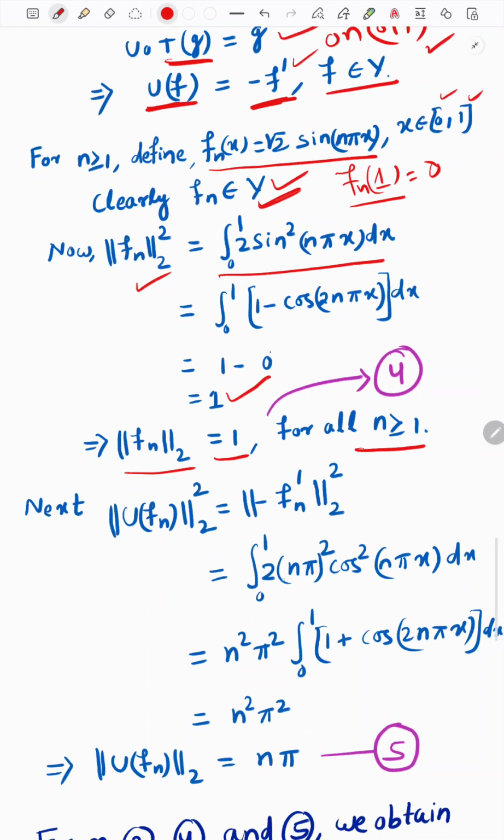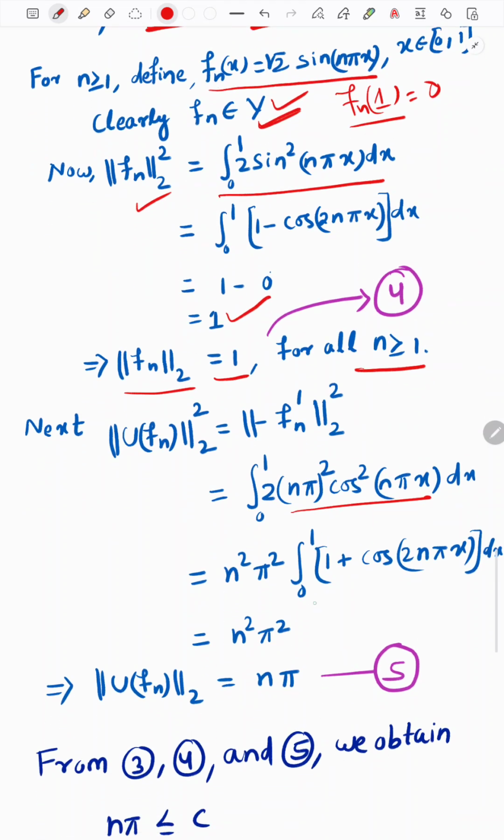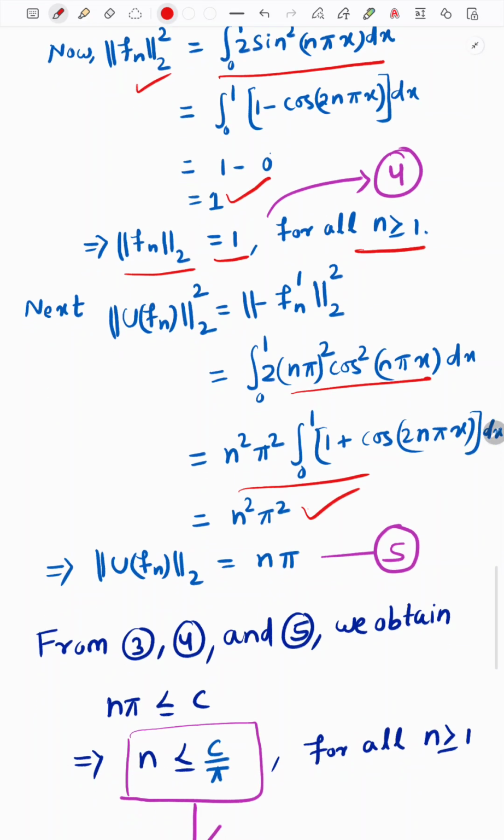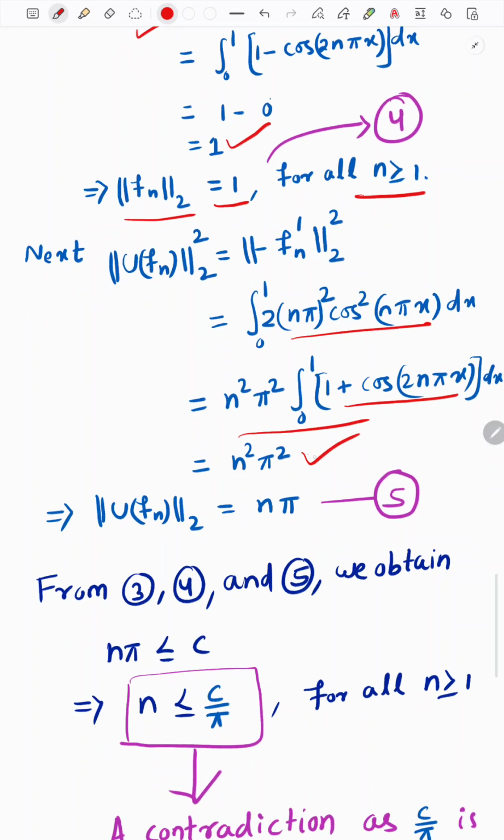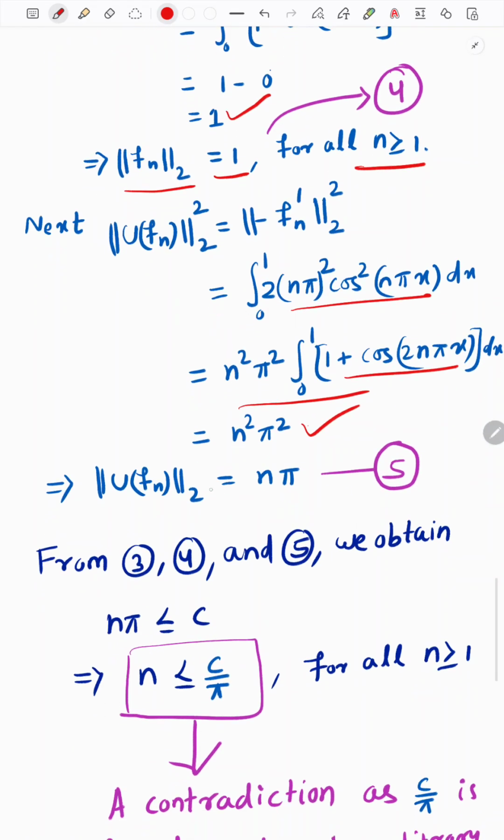If you calculate this integral from 0 to 1, here we put f_n dash, then we find this value, this one is equal to n square pi square, because cos square theta is nothing but (1 plus cos 2 theta)/2, and the integral of cos 2 theta, cos 2 n pi, is equal to 0. So it will vanish, and this gives this one, and therefore if you take the square root on both sides, it gives this one.